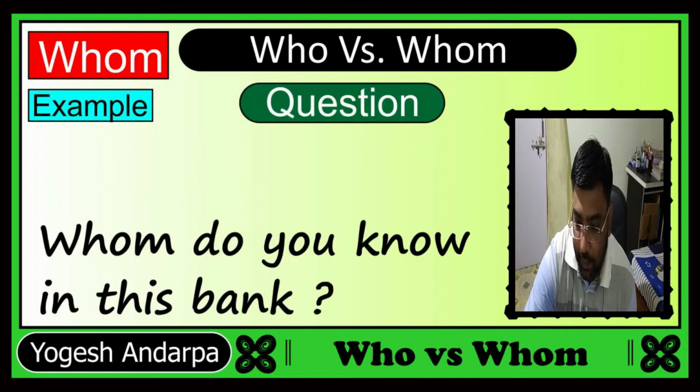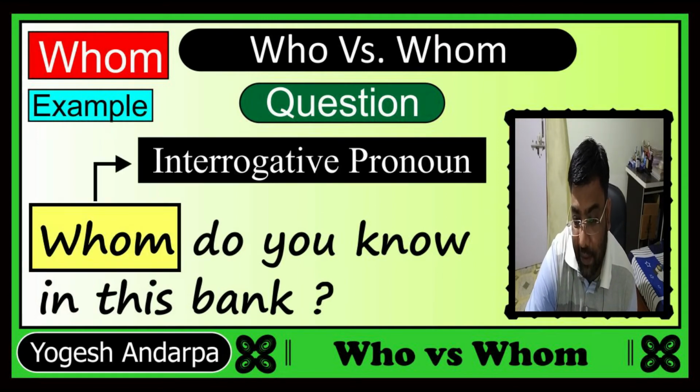Let's clear this issue with an example. Suppose you are asking a question to someone and that question is, whom do you know in this bank? You are asking someone, whom do you know in this bank? So in your question, the word whom is an interrogative pronoun.